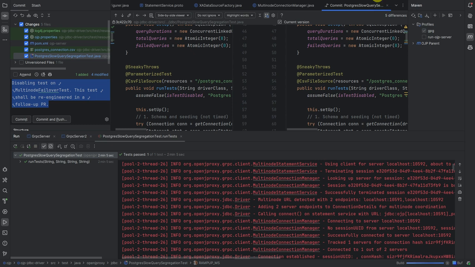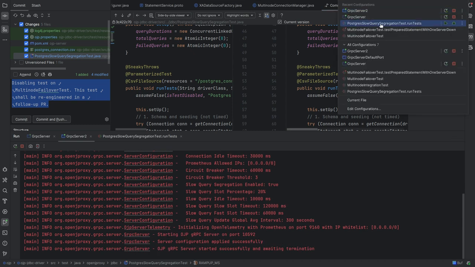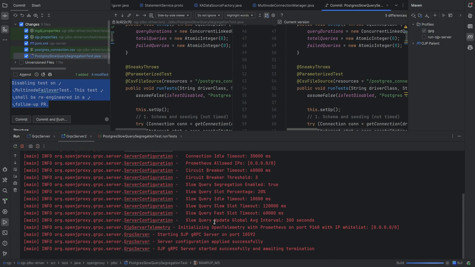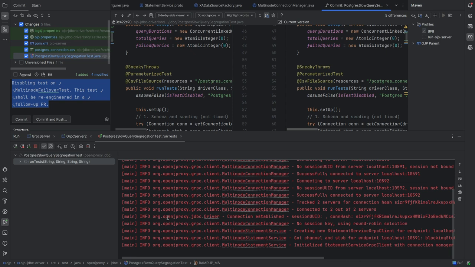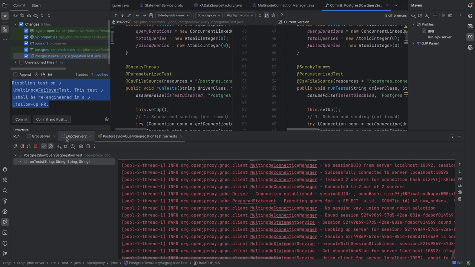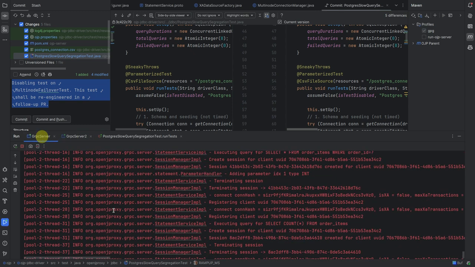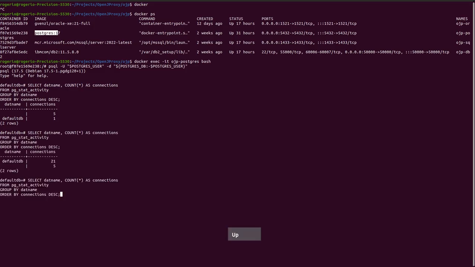So we're going to be starting now one of the servers. It started correctly, healthy, no issues in the logs. Let's start the second one. Also, it started correctly, no issues in the logs. Now we're going to start our slow query segregation test. So that's now starting. Let's check the logs here. Let's just wait for the seeding first, because the seeding is not really part of the test, and now the test is running, right? So let's just check that both servers are receiving requests, which is the case here, and let's check how many connections are open.